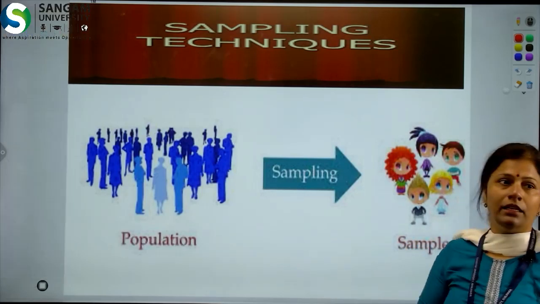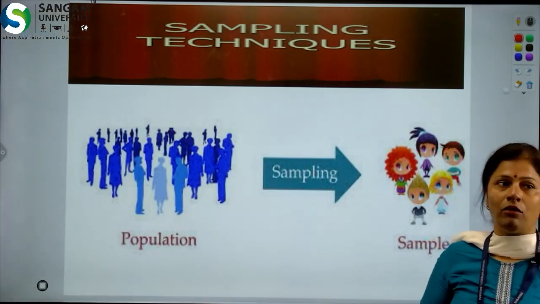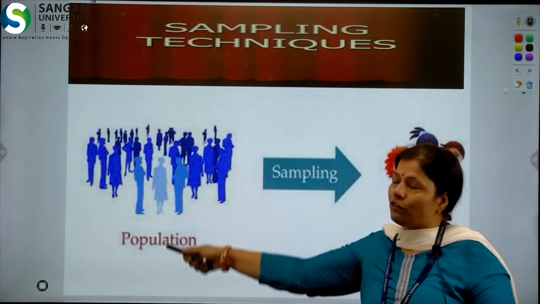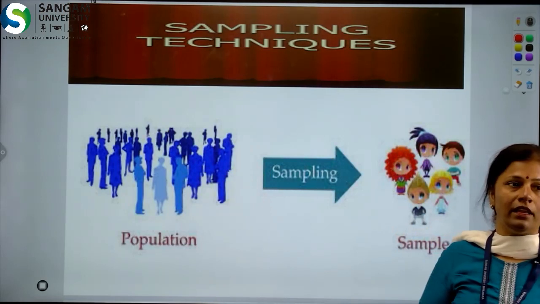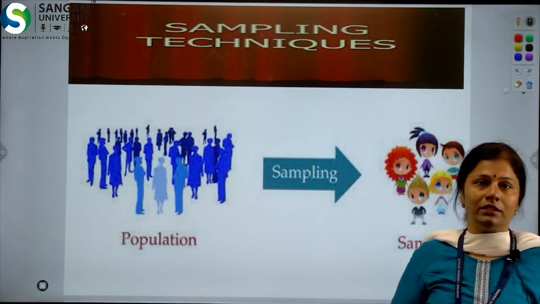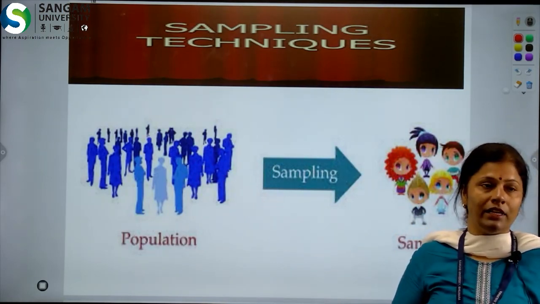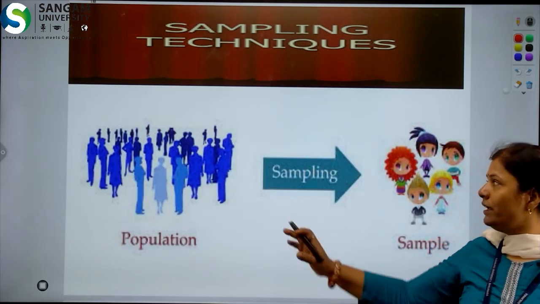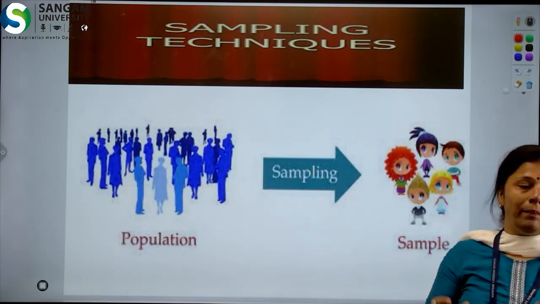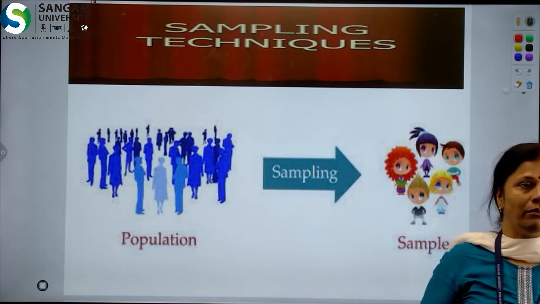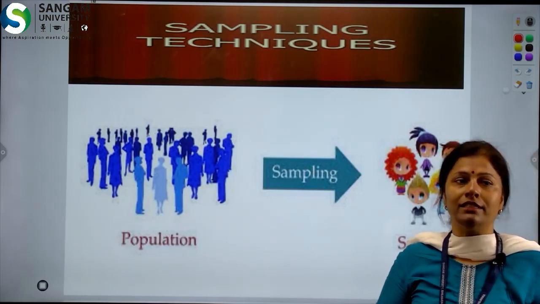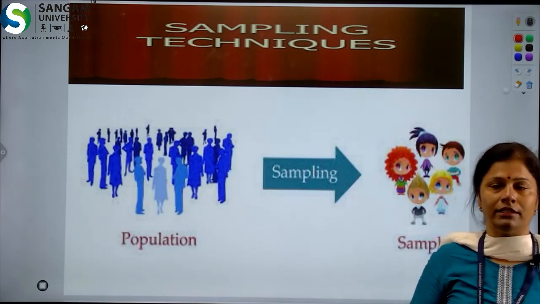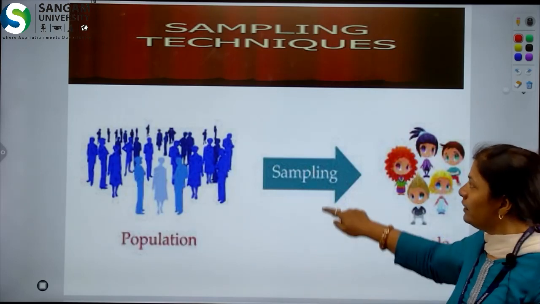As the picture itself explains what is population and what is sample. The entire mass of people, items and objects residing and living in a specific geographical area is known as its population. And when we take some people, some items and objects from this entire population, it is known as its sample. Let us discuss the concept and definition of population and sample in detail.